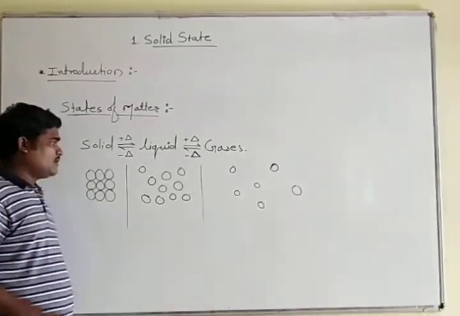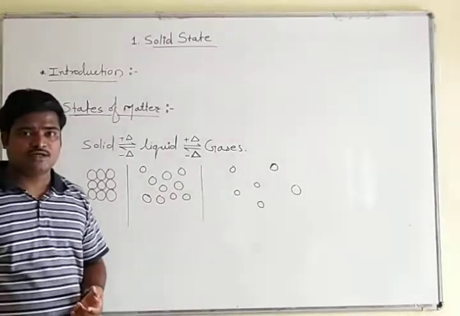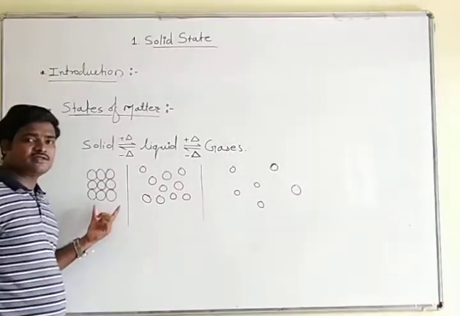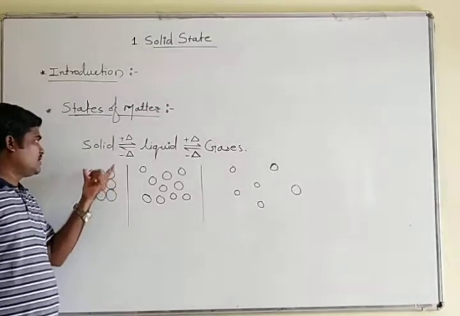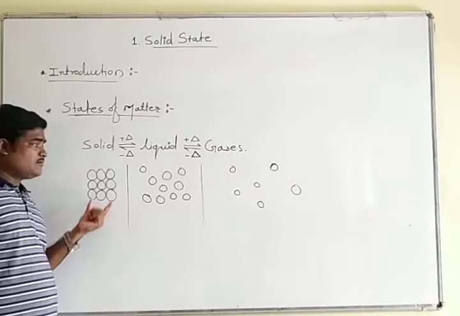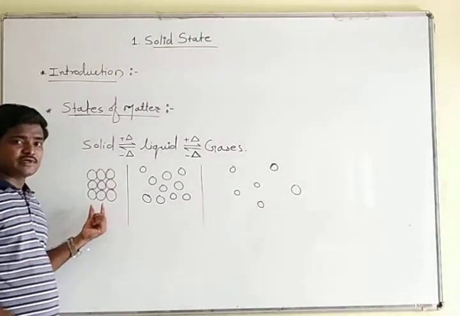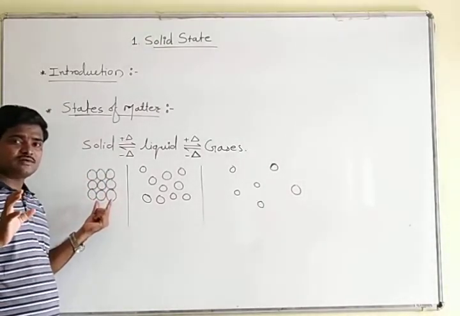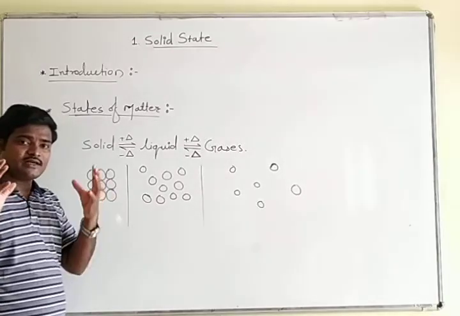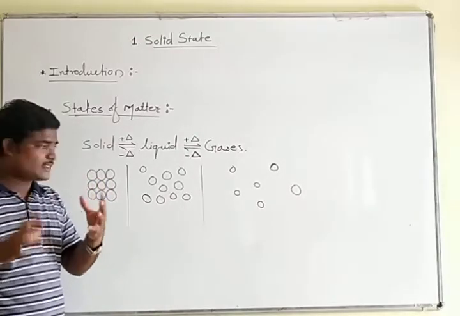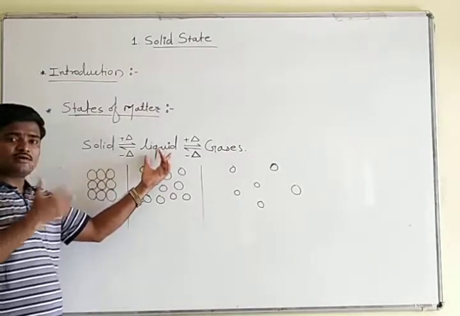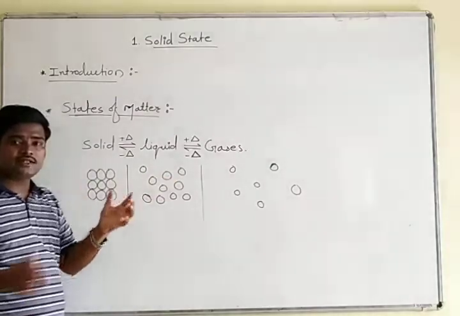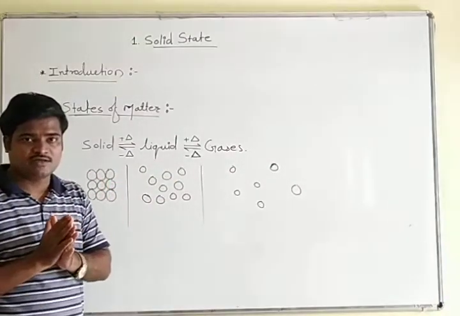Now I have drawn some figures here. Let us see the particle arrangement present in the three different states of matter. For solid, below this I have drawn their particle arrangement. Look here. The particles are perfectly arranged, and if you look at their arrangement, they are closely packed. At the same time, we can compare the liquid particles. Look at this. There are some empty spaces present.